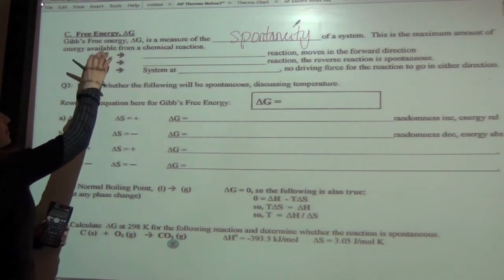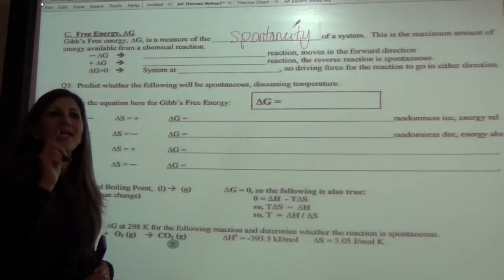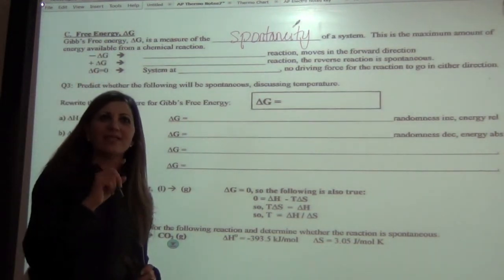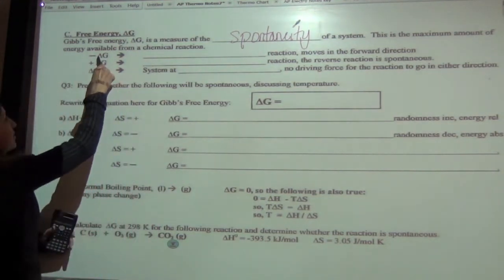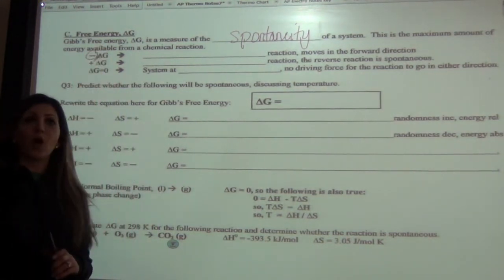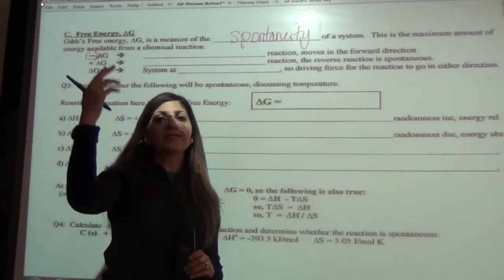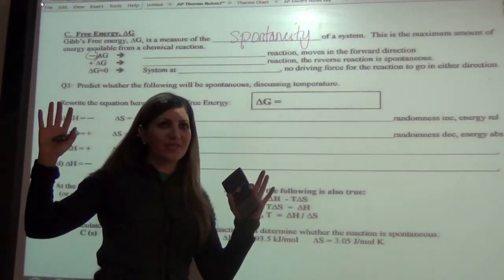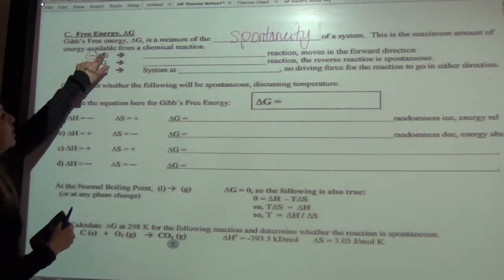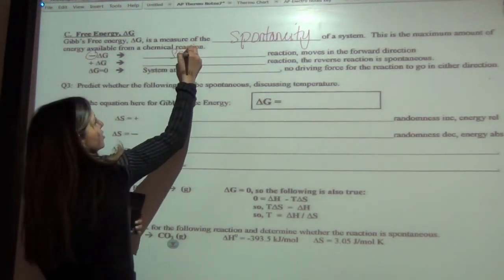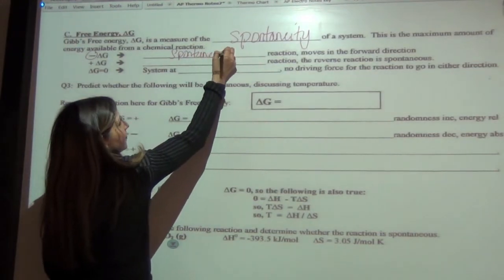So a negative delta G, we said that our saying, everybody say it, Sara eats gross ham. You want delta G to be negative. So gross and ham, you want negative. Sara Eats, those are positive, those are good things, but gross ham is going to be negative, okay? So this is negative, so in this case, you do have a spontaneous reaction.